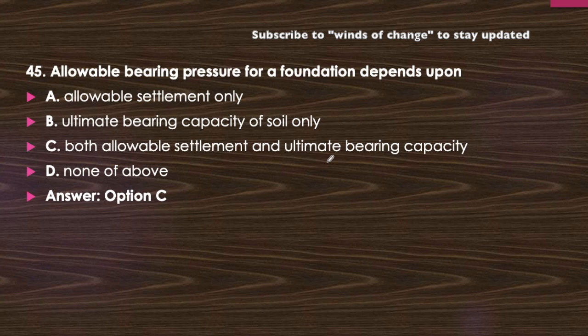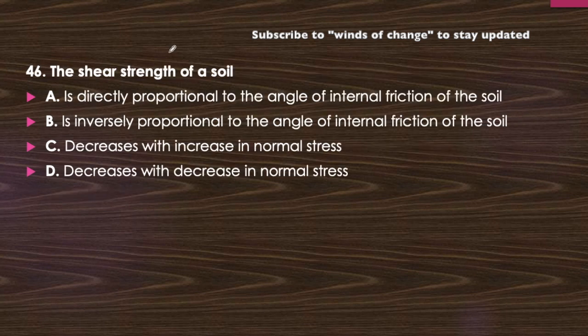Okay. Next question. Shear strength of soil is directly proportional to the angle of internal friction of soil, is inversely proportional to the angle of internal friction of soil, decreases with increase in normal stress, or decreases with decrease in normal stress. Now shear strength of the soil, think about it, its relation with normal stress as well as angle of internal friction.